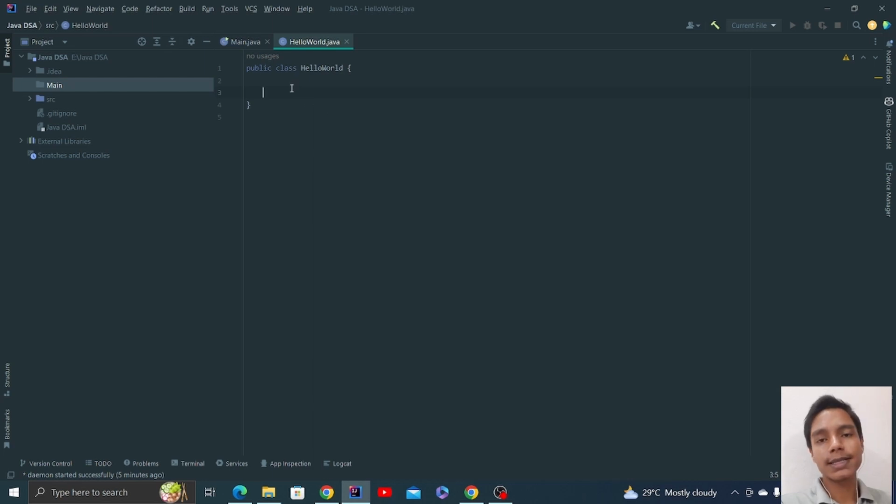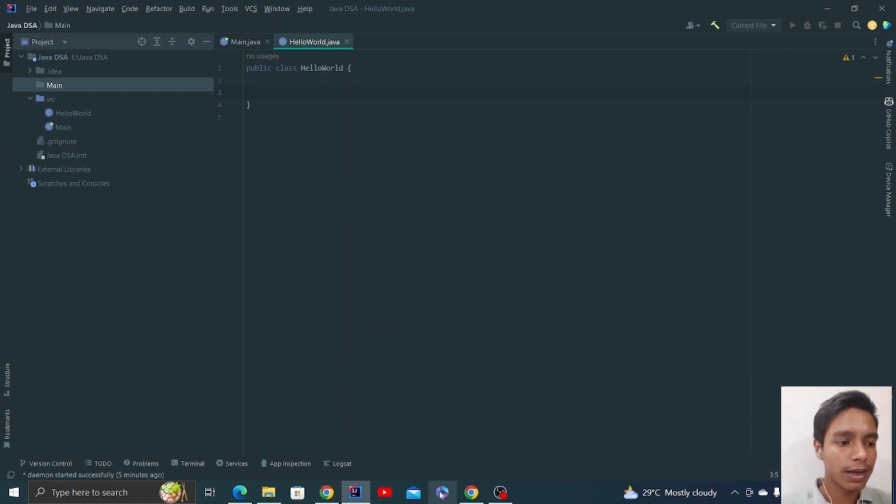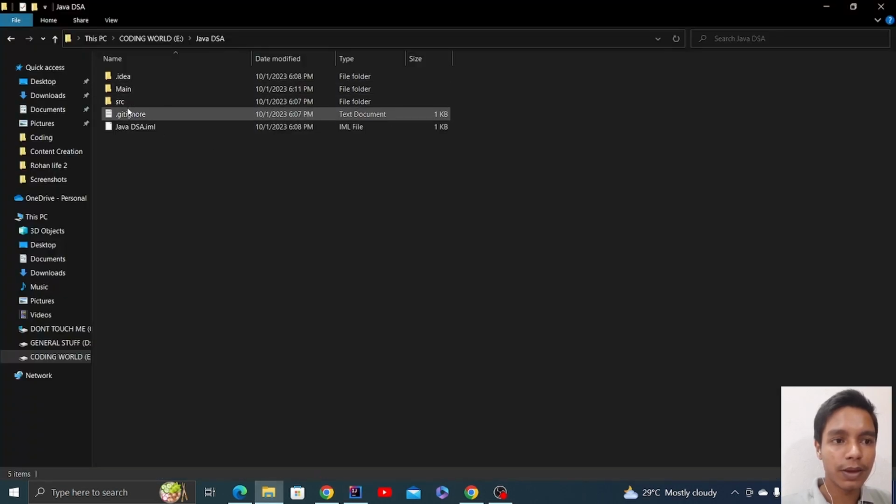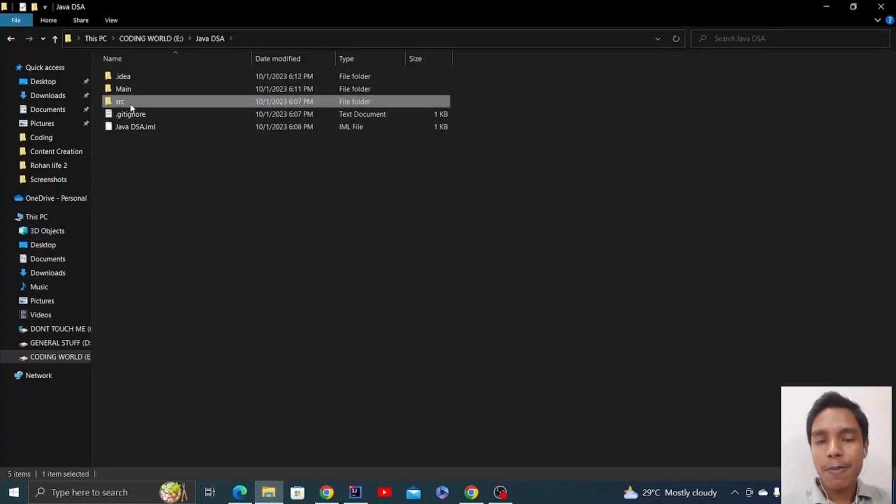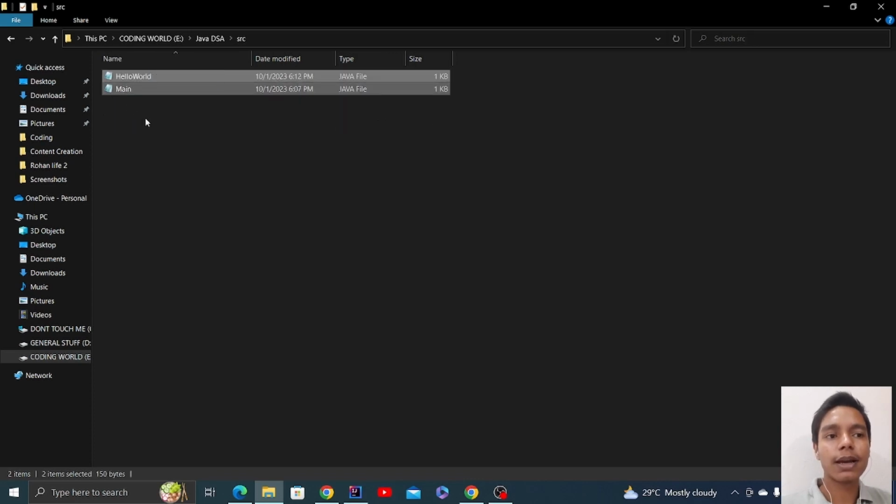Because we want to access it in other packages. Packages are what? Packages are just folders, right? These are the folders that contain files. Okay, Java files. Like as you can see here, src is also a package. You can go to this. You can see here, it is a package and it is a folder inside your computer. That's it. It will contain every single file that you will write in your IntelliJ.